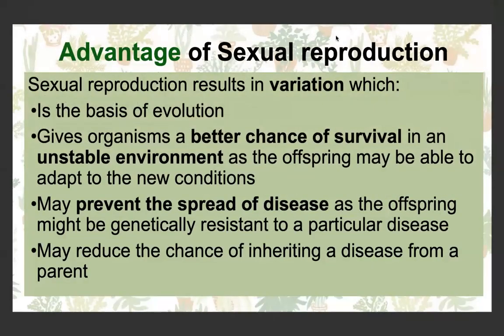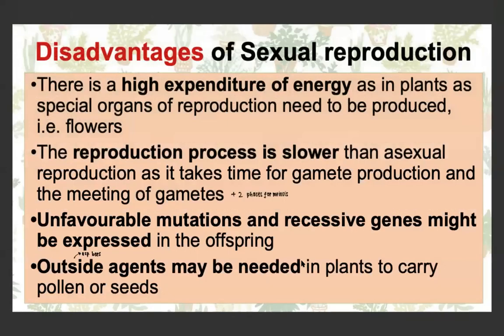Some of the advantages of sexual reproduction is, of course, variation, which provides evolution. It gives organisms a better chance of survival in unstable environments because they might be able to adapt to new conditions. It can prevent the spread of disease because the offspring can be born with a genetic resistance to the disease, and it can reduce the chance of inheriting a disease from the parent because the offspring may not get the gene for the disease.